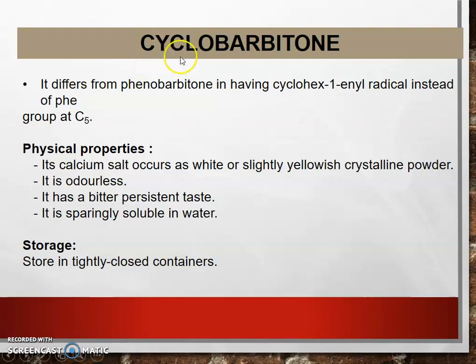Next drug, cyclobarbital. It differs from phenobarbital in having a cyclohexene-1-yl radical instead of a phenyl group at the C5 position. Physical property. Its calcium salt occurs as a white or slightly yellowish crystalline powder. It is odorless and has a bitter persistent taste. Solubility. It is sparingly soluble in water. Storage. Store in a tightly closed container.